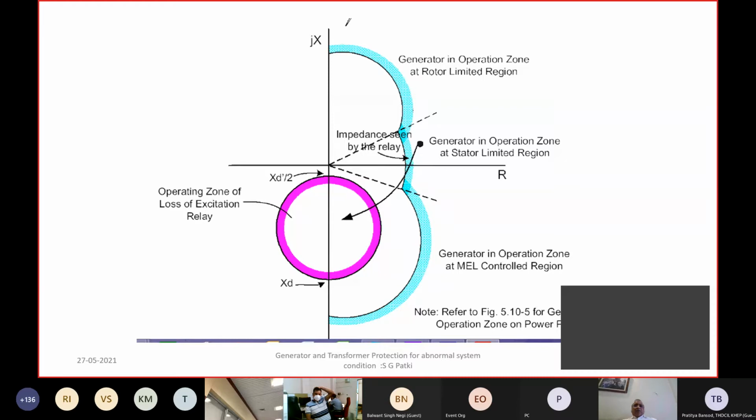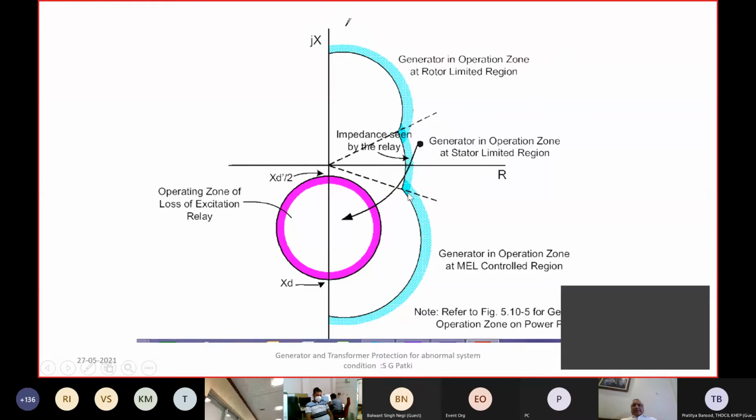Normally for a system over voltage, the excitation will start reducing because of the AVR action. If the system voltage starts going up, you must have seen many times, if the voltage regulator set point is not varied, generator will go into reactive absorption mode. When it is in reactive absorption mode, what happens? It is actually, in terms of impedance, traveling from quadrant 1 to this under excitation region, which is this side. So your operating point will start coming into this.